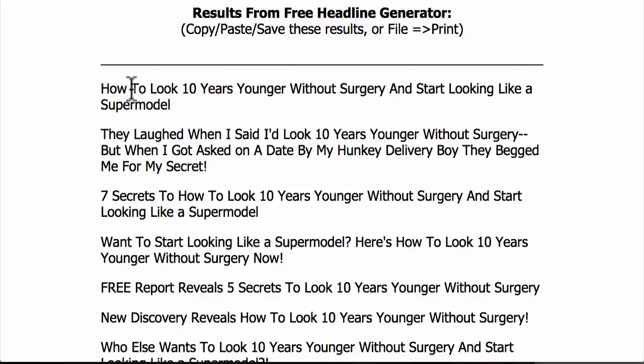Don't just say how to look younger, say how to look 10 years younger, or how to look 10 years younger in the next 13 days, in the next 48 hours, in the next 2 months. Say how to get your dog to behave in the next 48 hours. Or this 30-second trick will help your dog start behaving properly immediately. So use exact, specific numbers.